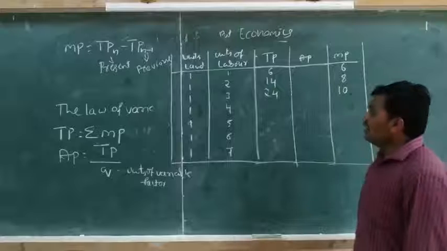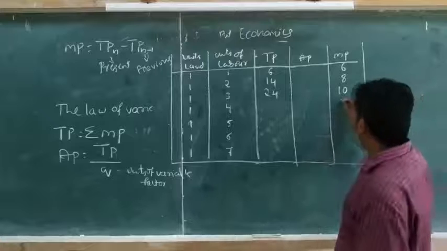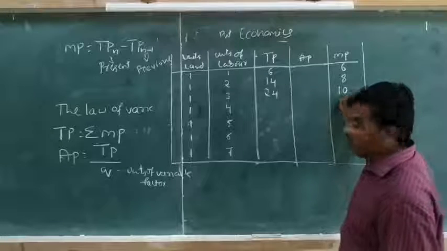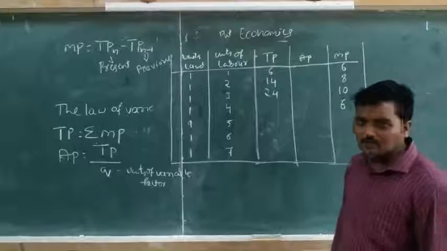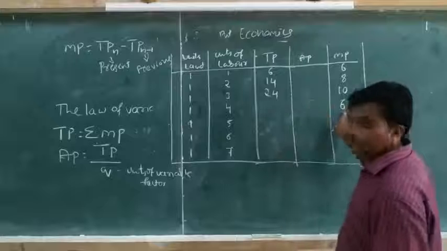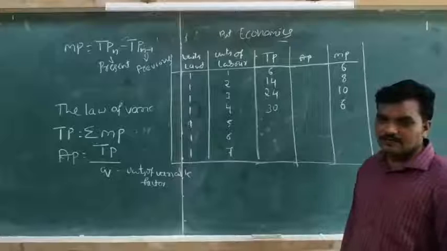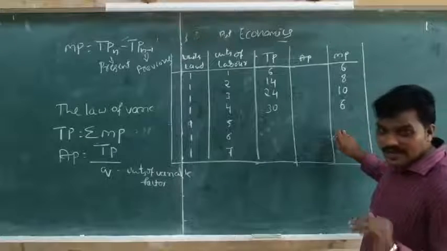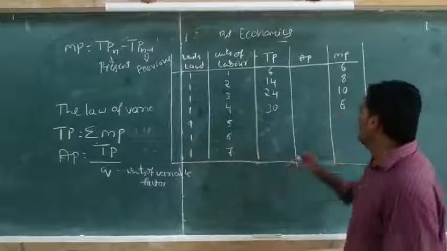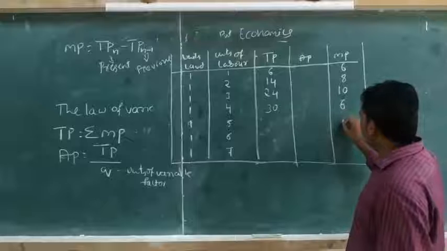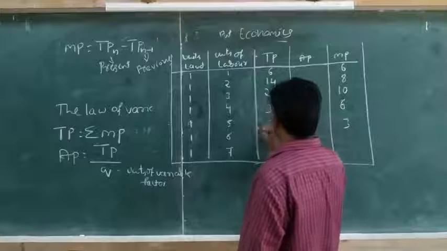Then after this, what happened? The marginal product starts to decrease. See, in the fourth unit, when they increase the labor units to 4, the marginal product decreases to 6. That is 24 plus 6, 30. Then again the firm increases the variable factor by keeping land, the fixed factor, constant. Again the marginal product decreases to 3 units. 30 plus 3.